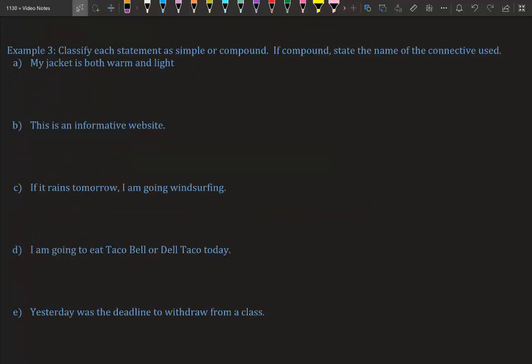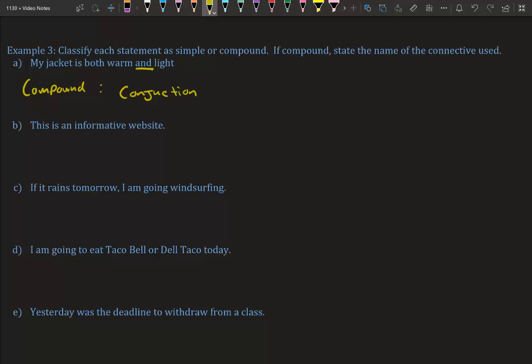All right, example 3. Let's classify each statement as simple or compound. If compound, state the name of the connective used. So we're going to look at each statement and determine, is it compound? Is it simple? If it's compound, is it conjunction, conditional, biconditional, stuff like that. So my jacket is both warm and light. Because I see the word and, this is a compound. And because this is a compound, let's identify what kind of compound. It's a conjunction. And is conjunction.